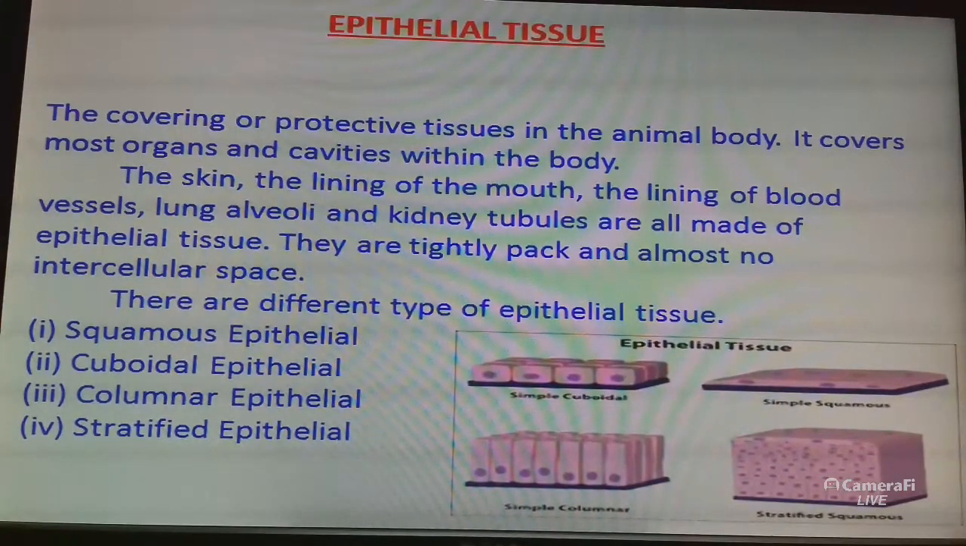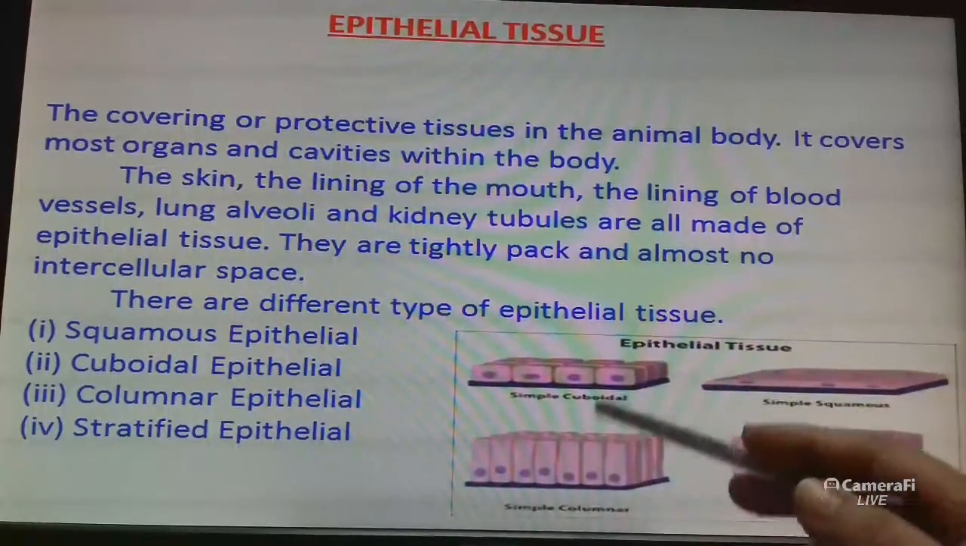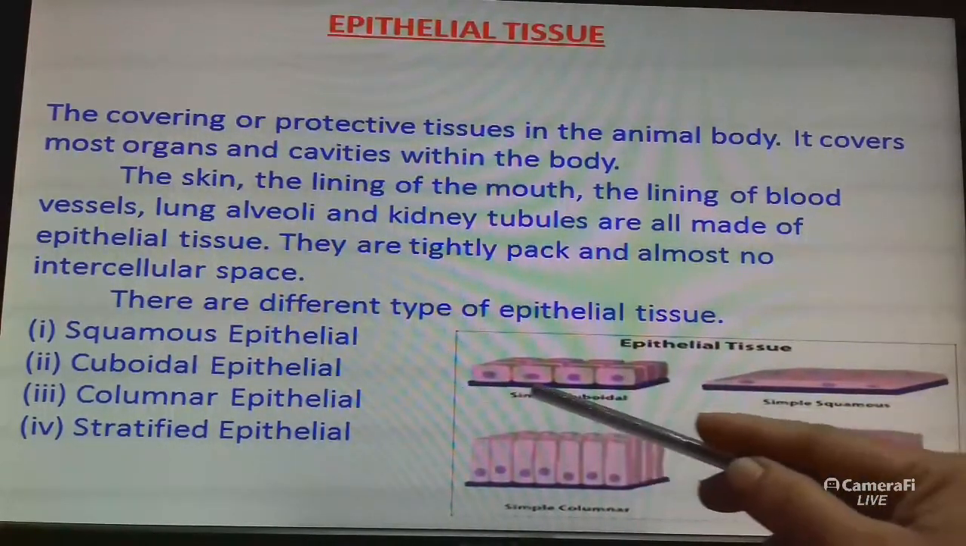The permeability of cells of various epithelium plays an important role in regulating the exchange of materials between the body and the external environment and also different parts of the body. And all epithelium is usually separated from the underlying tissue by an extracellular fibrous basement membrane. There are various types of epithelial tissue, and these are the basement membrane.